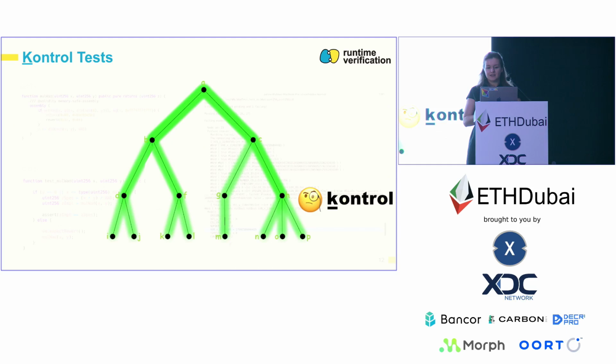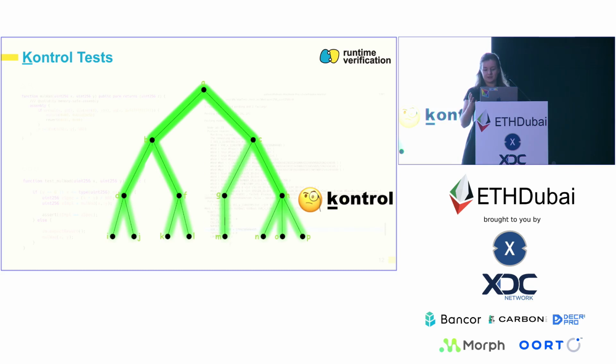So to summarize, Kontrol is different from the tools that perform concrete execution, since it is powered by mathematical proving. Kontrol can explore all execution paths and uncover all these possible edge cases. And due to its integration with Foundry, if your project has Foundry tests, you can just give Kontrol a try and run it on the existing tests, which means that there is little to no need for additional specification.